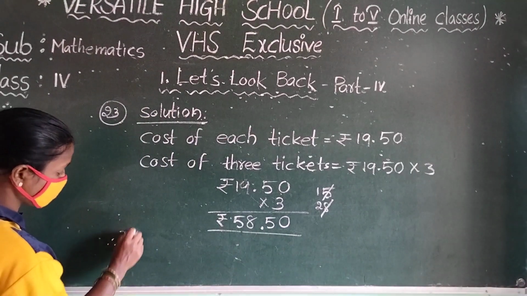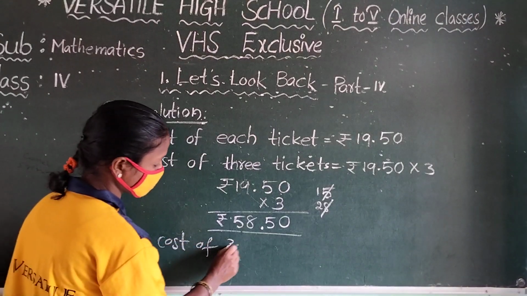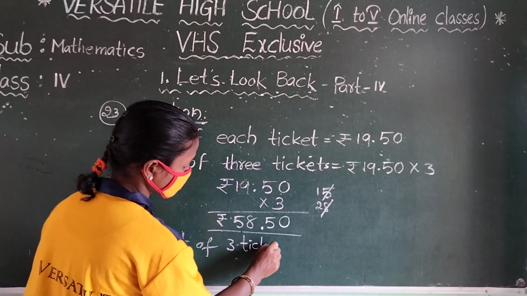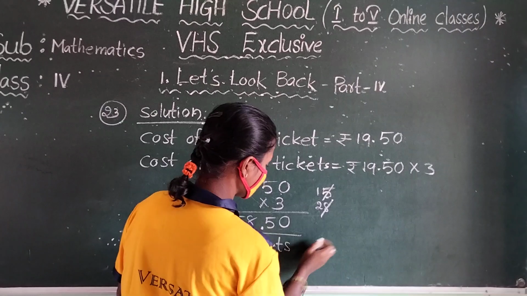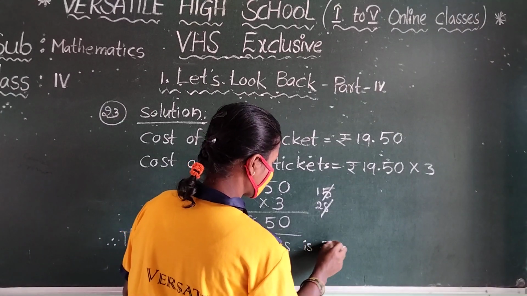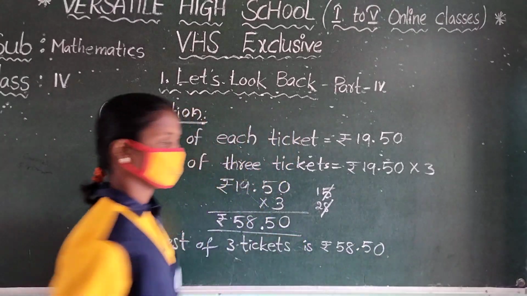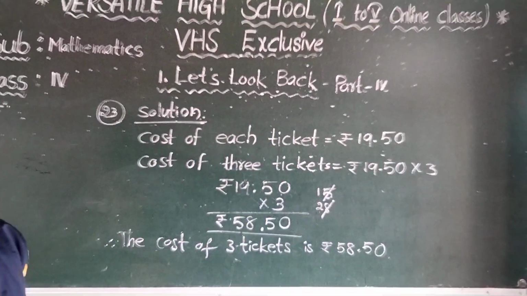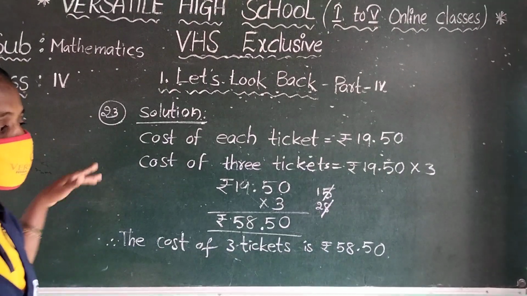Therefore, the cost of 3 tickets is 58 rupees 50 paisa. Children, did you understand? Note this problem.